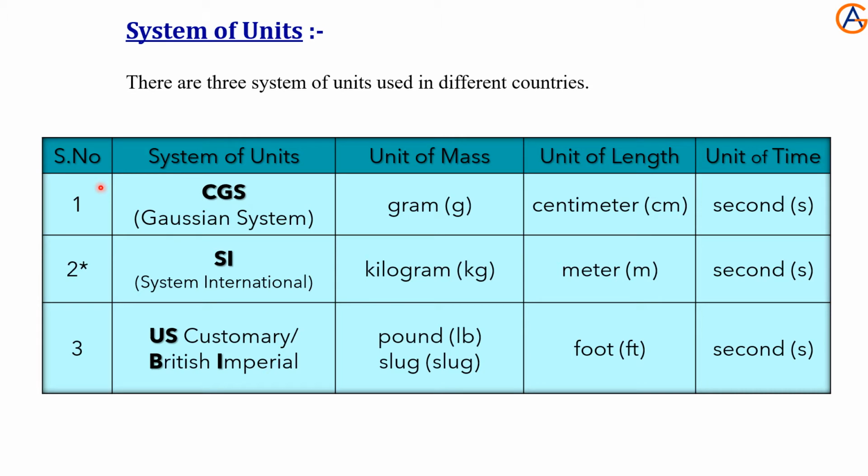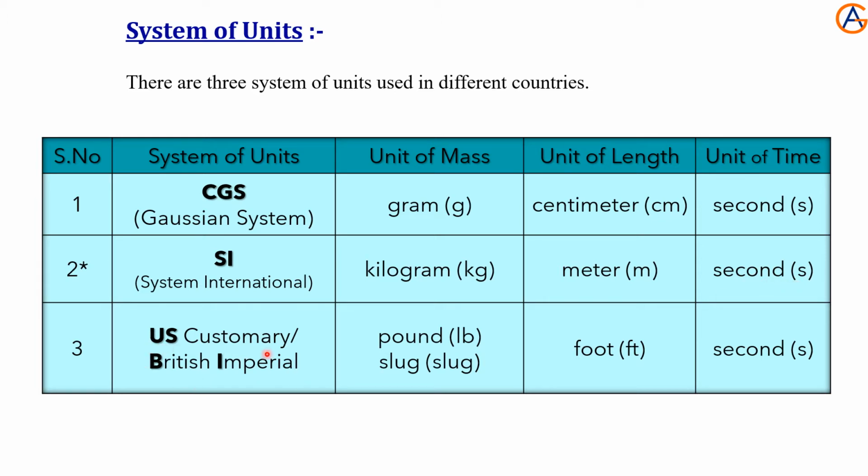In the CGS system, the unit of mass is gram, the unit of length is centimeter, and time is measured in seconds. In the SI system, mass is measured in kilogram, length in meters, and time in seconds.